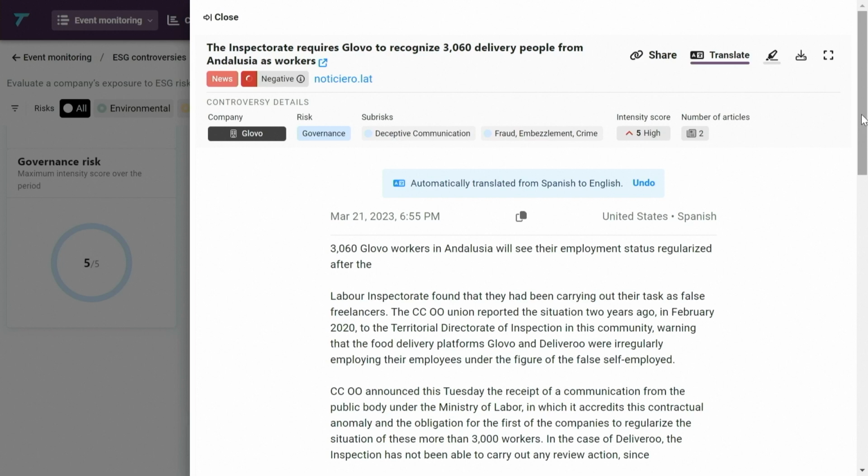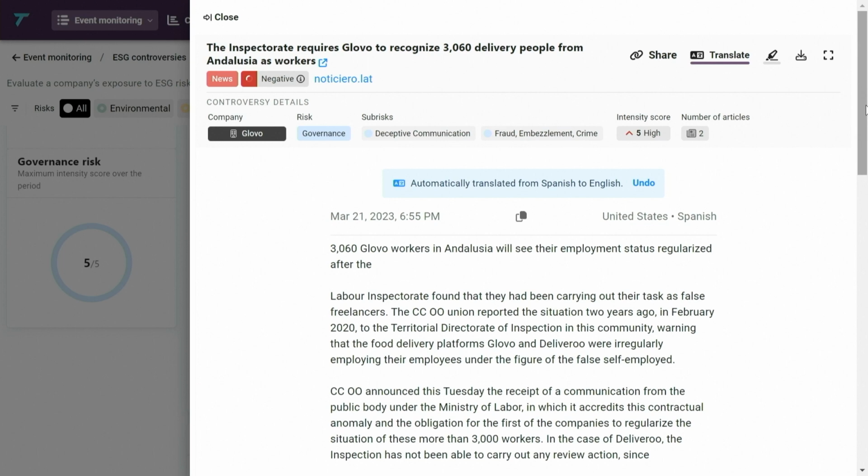And finally, we have more than 15 years of historical data. So for any, say, due diligence on a supplier, for example, we're able to go back in time and understand whether there is a controversy risk that emerged 3, 5, 10 years ago, and that may still leave a mark on the company.